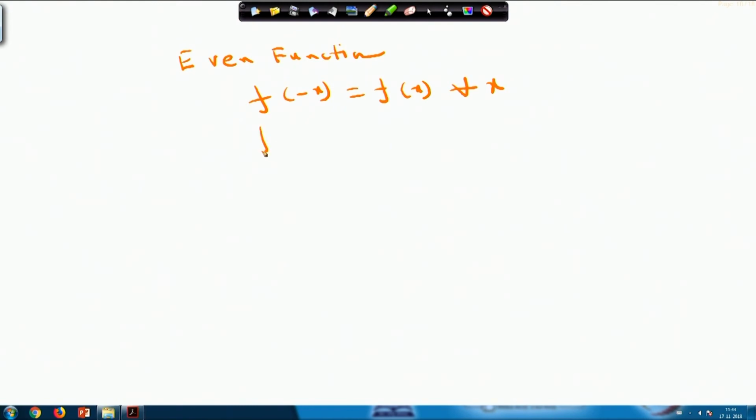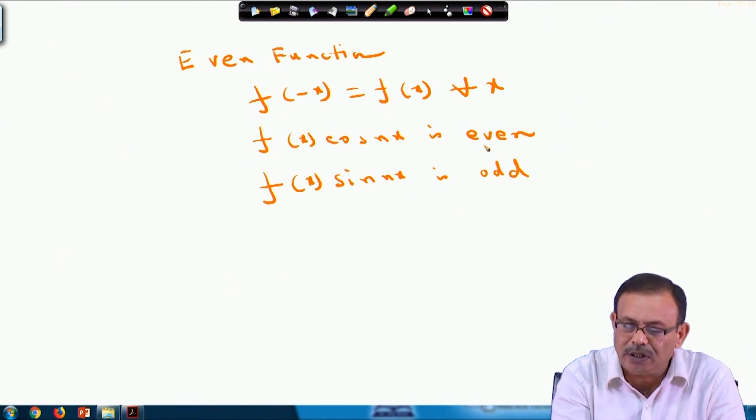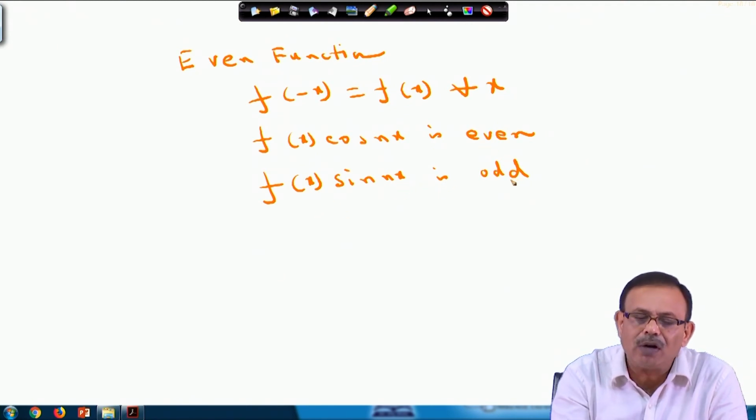So if you see, f x cos n x will always be an even function, and f x sin n x will be an odd function. If f x is an even function, then f of minus x equals f x for all x, f x cos n x is an even function, and f x sin n x in that case will be an odd function.